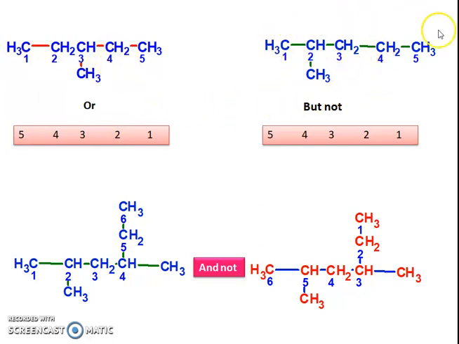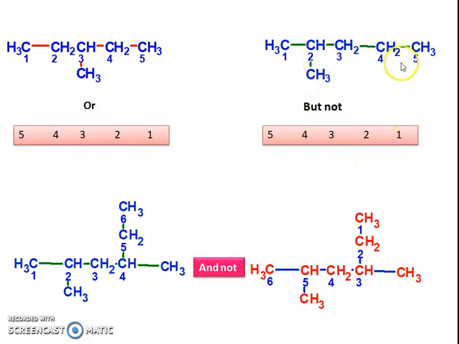In the second molecule, we will see that this is also a pentane molecule, but it has a methyl group on this carbon, and we start the numbering from this side, like 1, 2, 3, 4, 5, and from this side. We will see that the methyl group should get the lowest possible number, as second.